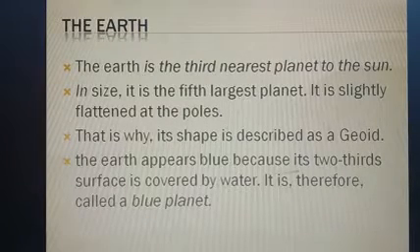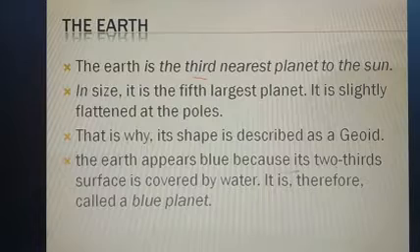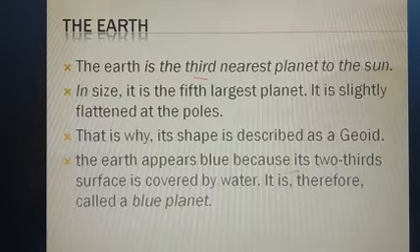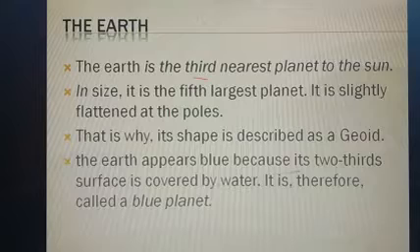The Earth is the third nearest planet to the Sun. It is the third nearest planet after Mercury and Venus. Second point, in size it is the fifth largest planet. It is slightly flattened at the pole. That is why its shape is described as the geoid. Okay, so